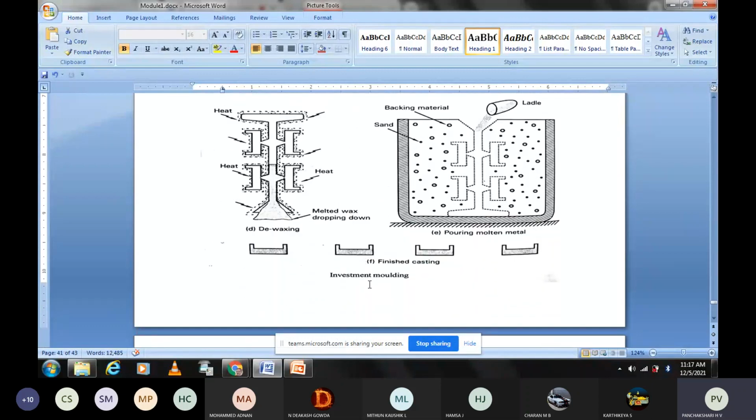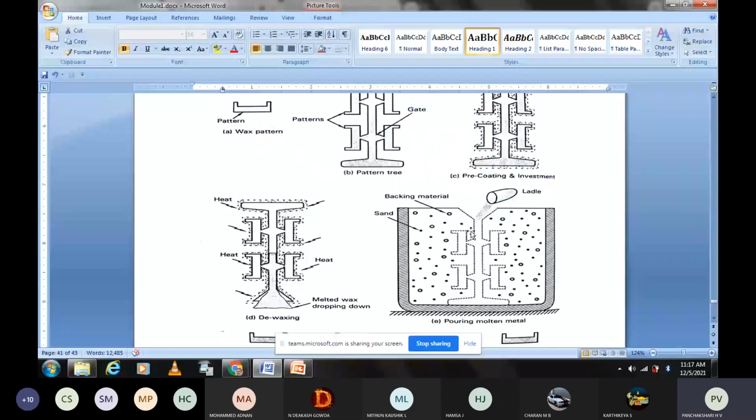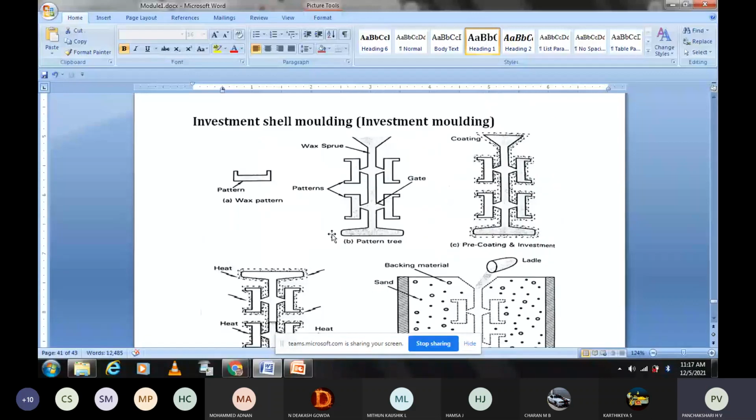This name has come, it is called investment casting or investment molding. Here, what we are doing is using a wax pattern, the pattern which is made of wax. So it is not a steel pattern, not a wooden pattern, not a plastic pattern. The pattern is made of wax.